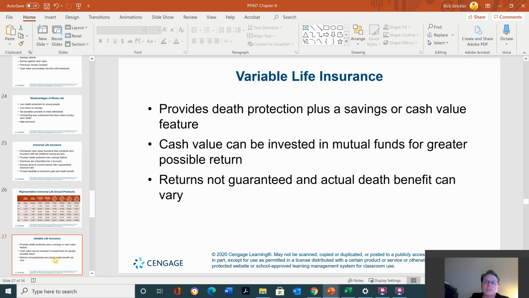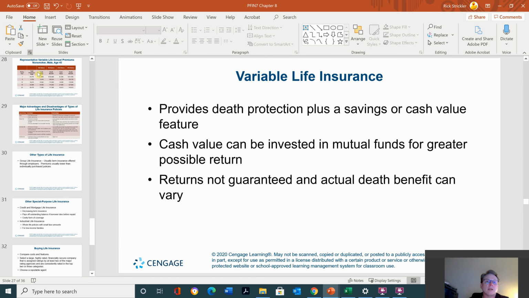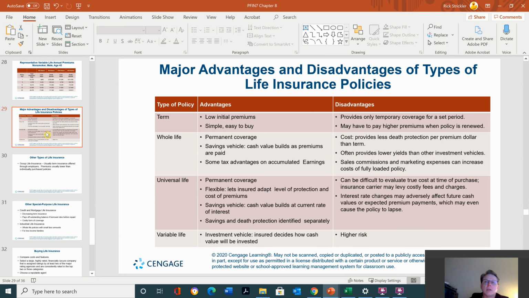Variable life insurance provides death protection plus a savings or cash value that can be invested in mutual funds for greater return. Return is not guaranteed, and actual death benefit can vary. So variable is kind of risky with that. And the premiums, as you can see, are very high. Okay. But you do have a guaranteed return with those, so that's a little bit better. Major advantages and disadvantages: types of life insurance policies: term, whole life, universal, and variable. Okay.